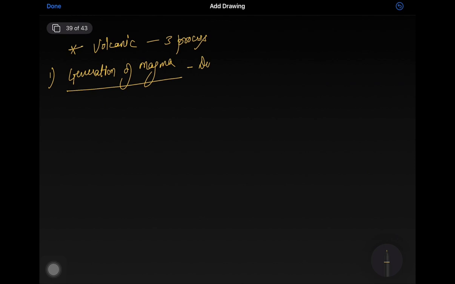So volcanism involves three processes. First is generation of magma. Magma is generated due to increase in heat, decrease in pressure, or increase in water content.